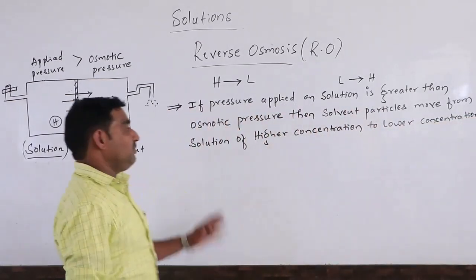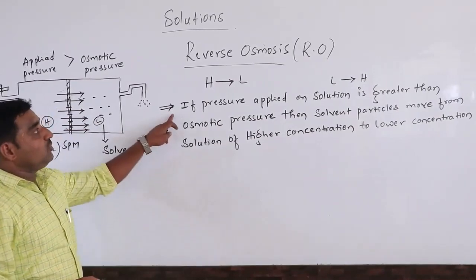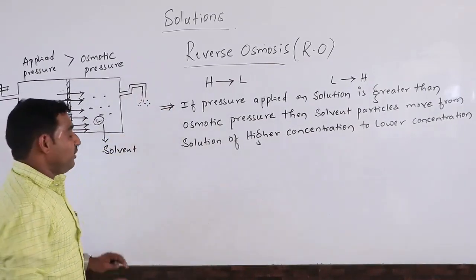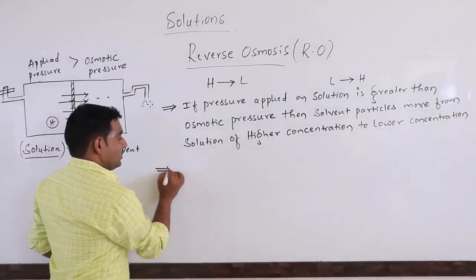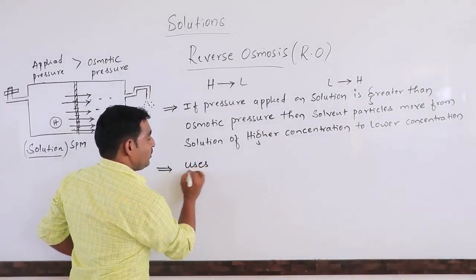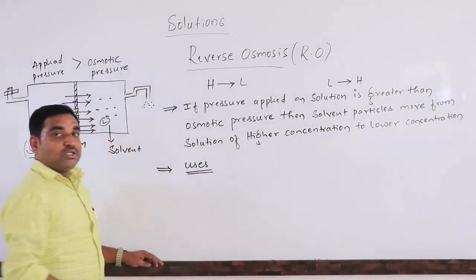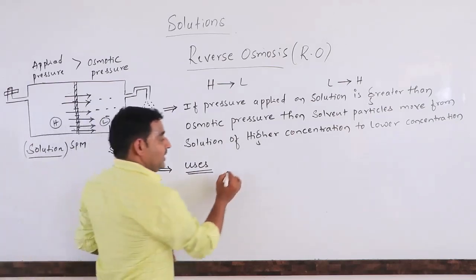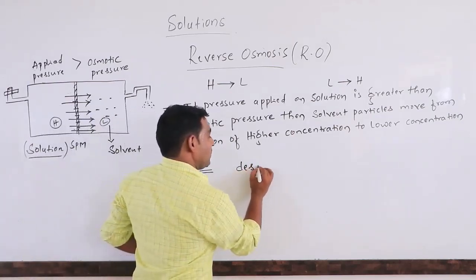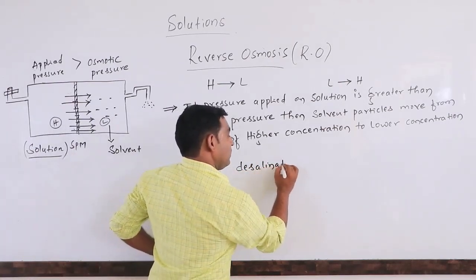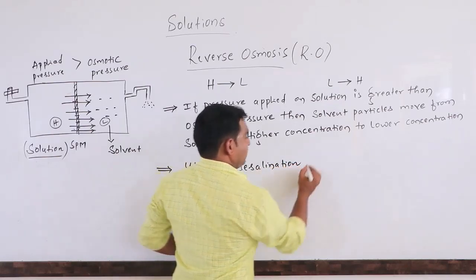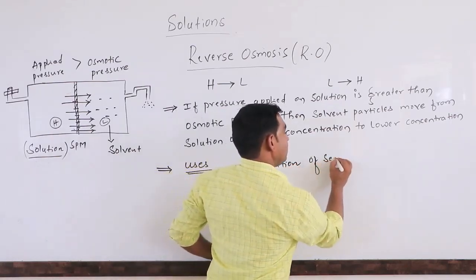Through what? A semi-permeable membrane. This is known as reverse osmosis. Where are we using reverse osmosis? The uses of reverse osmosis are very important from the examination point of view. So reverse osmosis is used in the desalination of seawater.